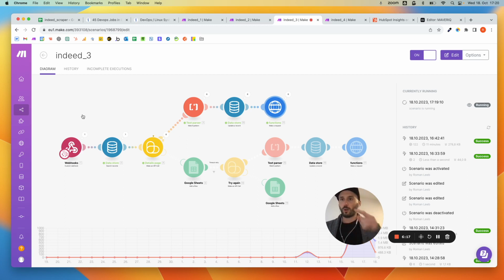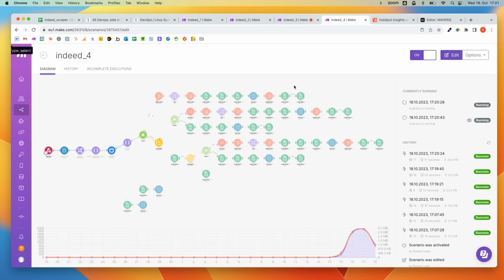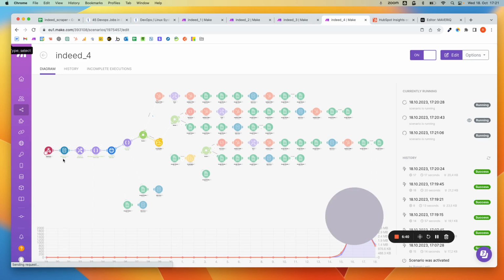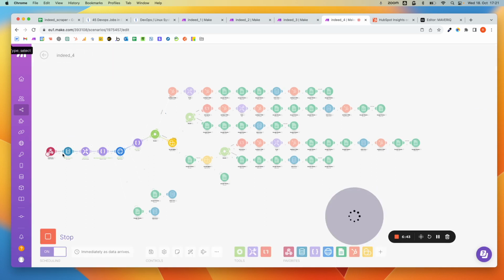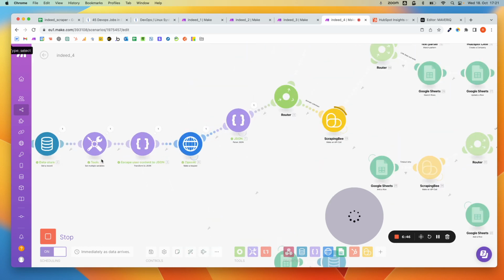But yeah, one workflow calls the other one. I realized Make even has a standard module for this after I built it, but basically I'm making an API call to the webhook of the next workflow. And then the last one, it looks massive. It is massive, but it's quite repetitive. So essentially what I'm doing with this one is I'm just giving it, I don't know if I can see that here.